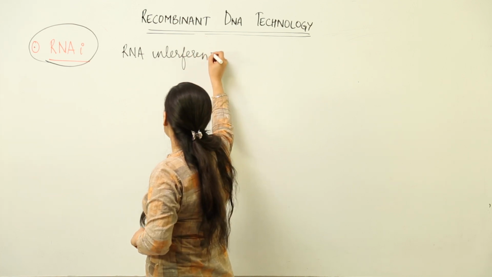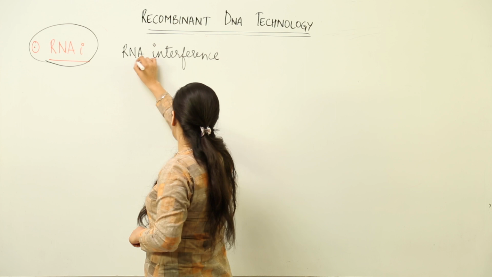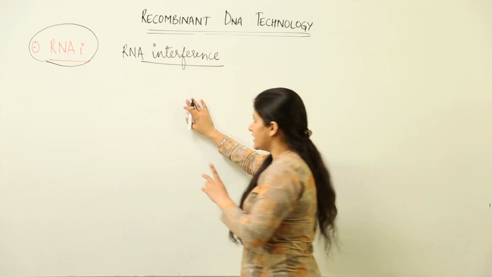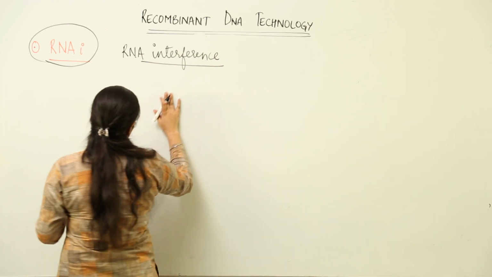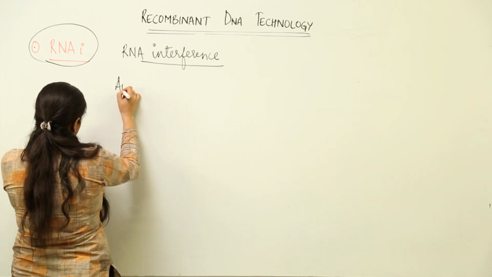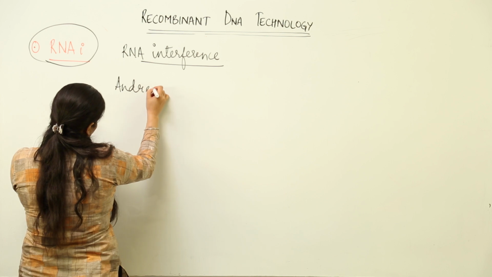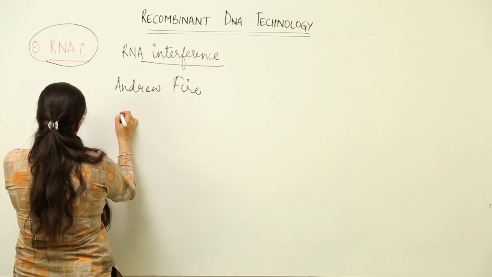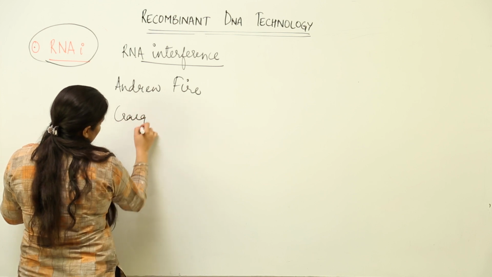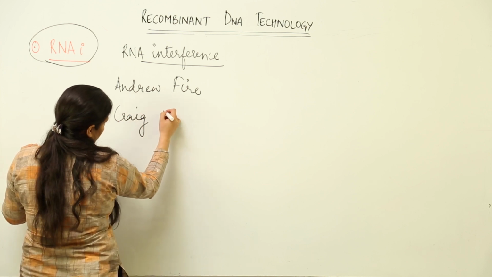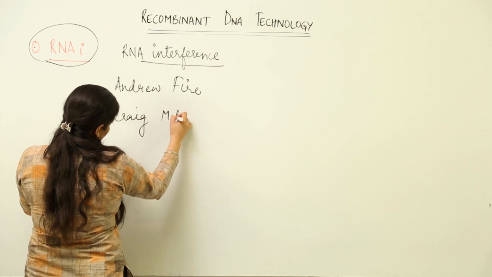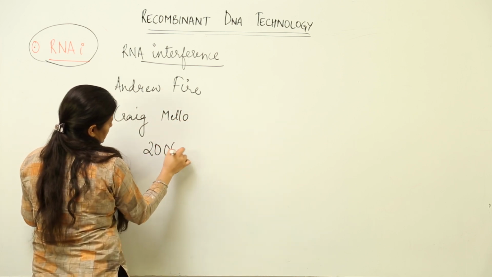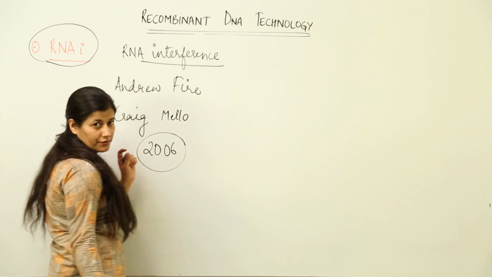Now it is such an important process that two scientists who studied it, Andrew Fire and Craig Mello, got the Nobel Prize for RNA interference in 2006. That is quite recent. So what was this RNA interference? It has its application in agriculture as well.